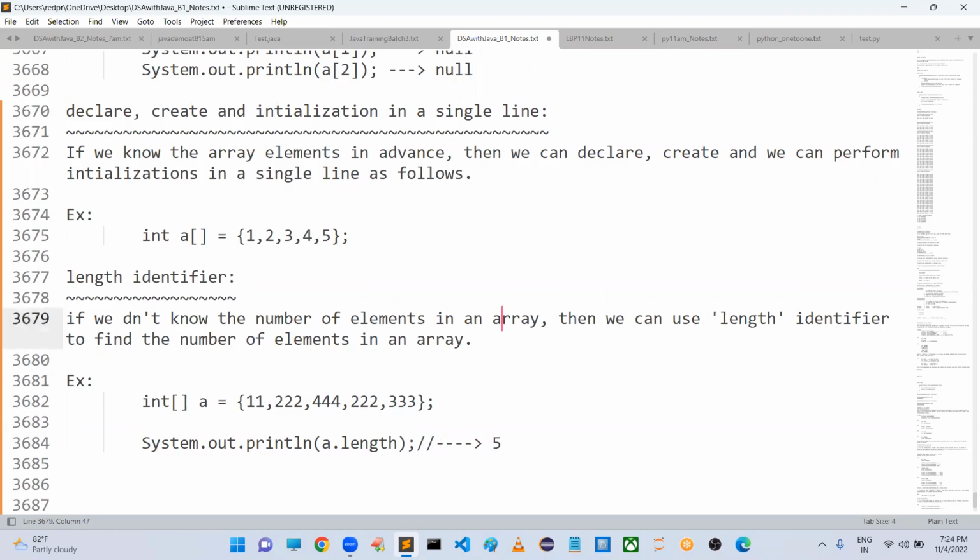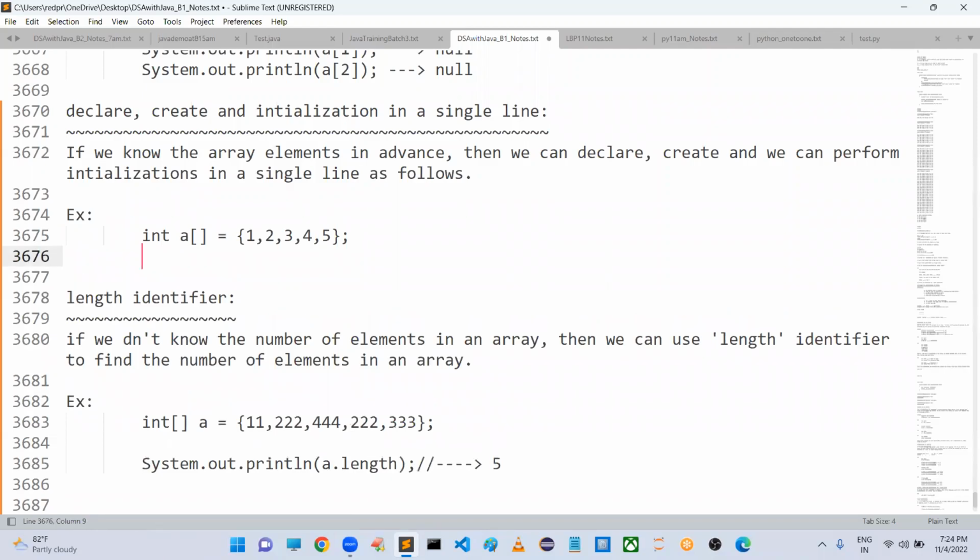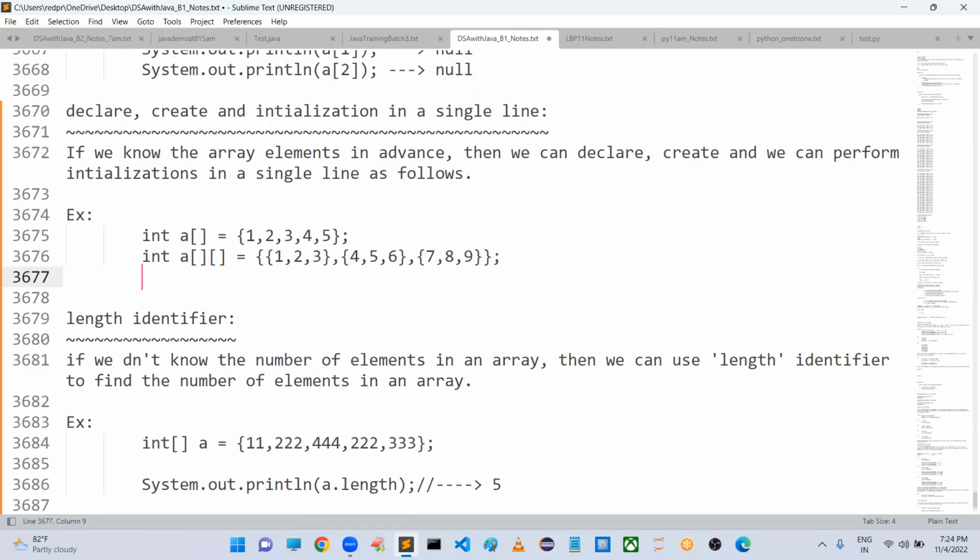Now, in the case of declaration, if I want to provide a two-dimensional array, what we have to do? You need to declare a two-dimensional array like this, where inside this again you have to provide one more subscript, something like nested objects. Something like nested objects you can do.